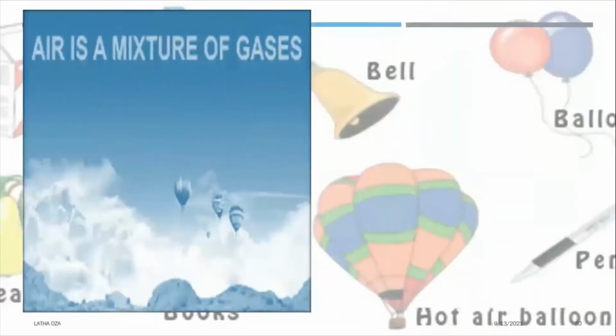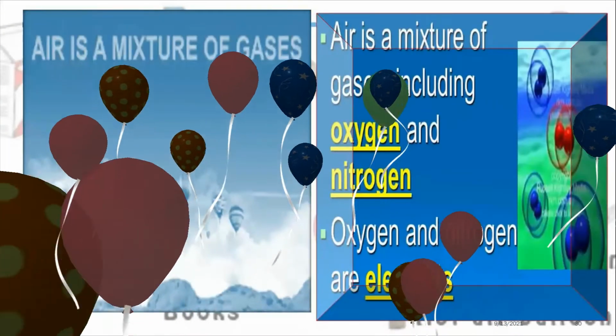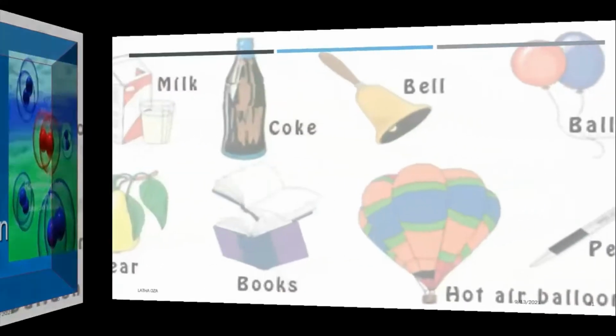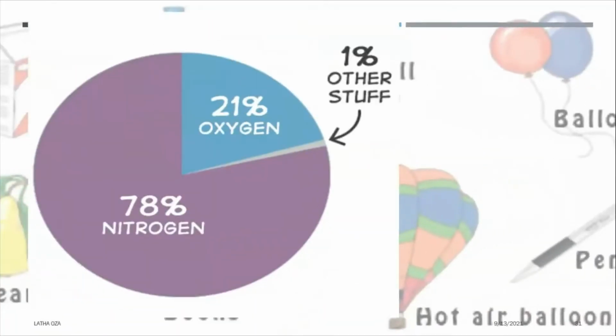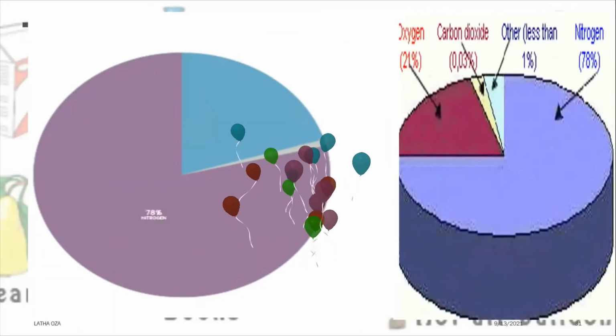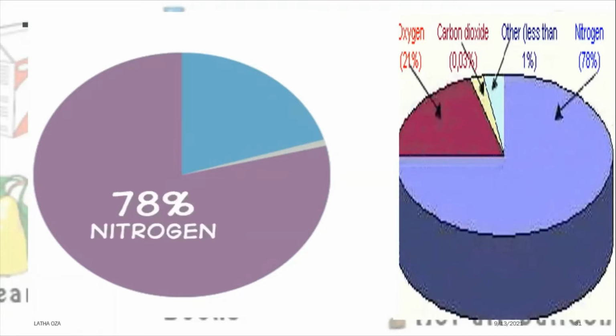Let us study first about air. Air is a mixture of gases. Mixture of gases means it includes all the types of gases which are present. It consists of 78% of nitrogen. The rest comprises other gases such as carbon dioxide, argon, helium. Water vapor is also present in the air.